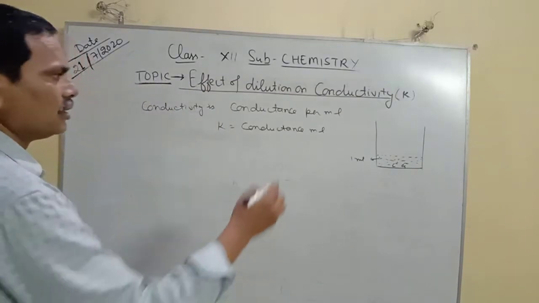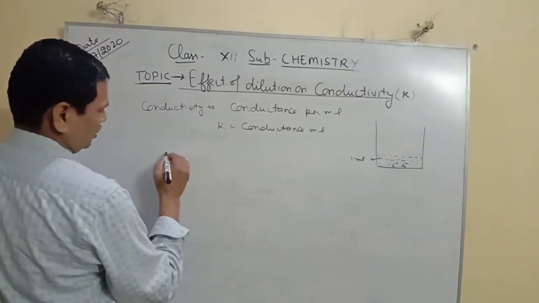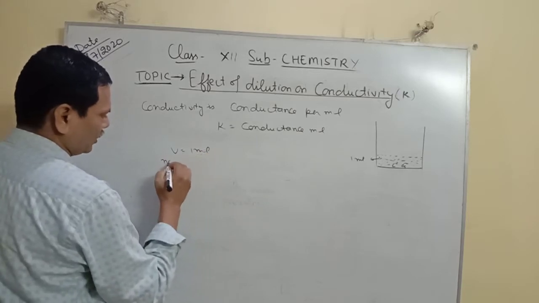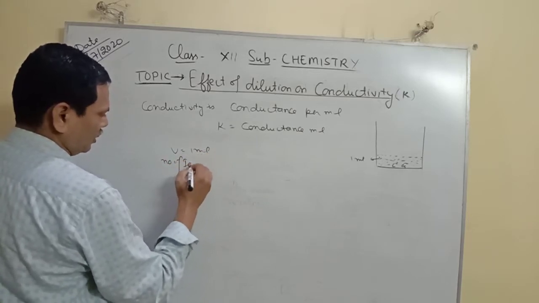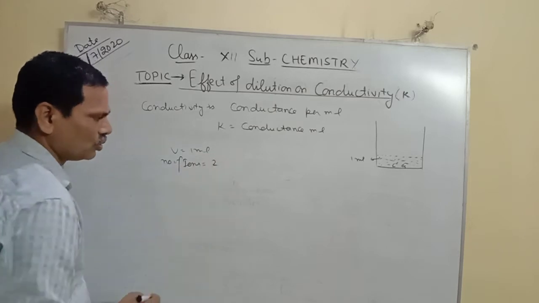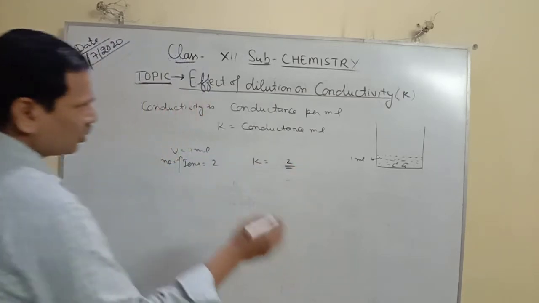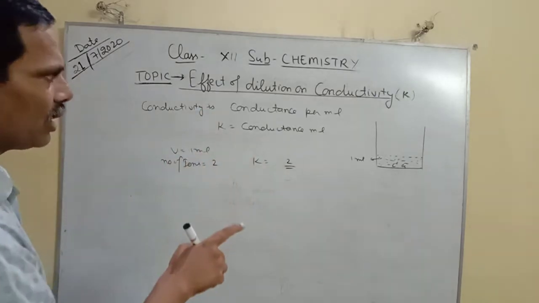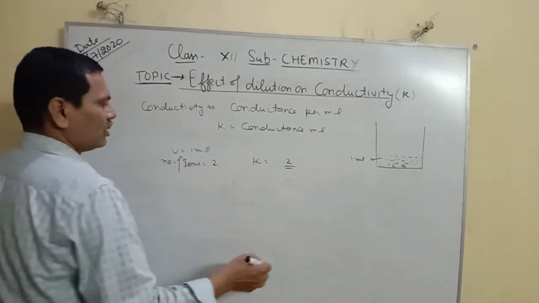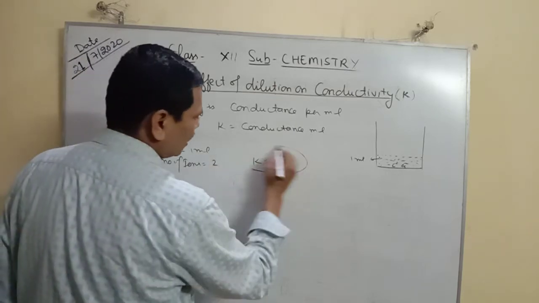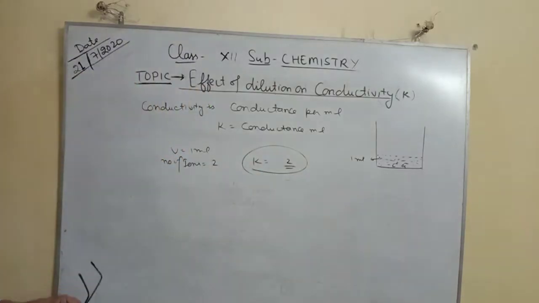That's why its conductivity, with volume 1 ml and number of ions 2, will be kappa equal to 2, because it is the number of ions per ml. There are two ions in 1 ml, so kappa is equal to 2.